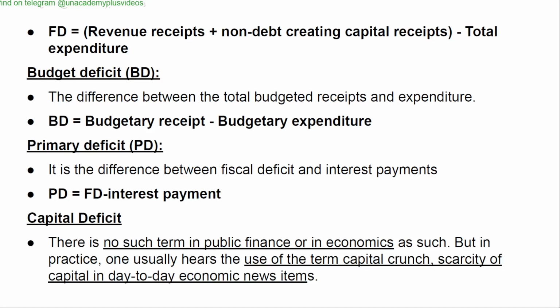Fiscal deficit is equal to revenue receipts plus non-debt creating capital receipts minus total expenditure. Budget deficit. The difference between the total budgeted receipts and expenditure. Budget deficit is equal to budgetary receipt minus budgetary expenditure. Primary deficit. It is the difference between fiscal deficit and interest payments. Primary deficit is equal to fiscal deficit minus interest payments.